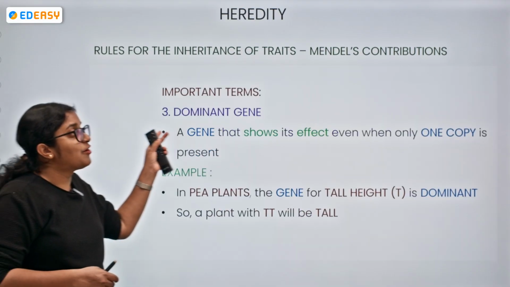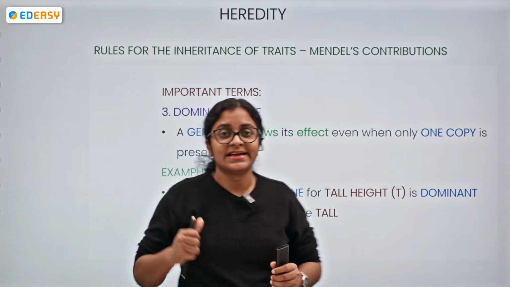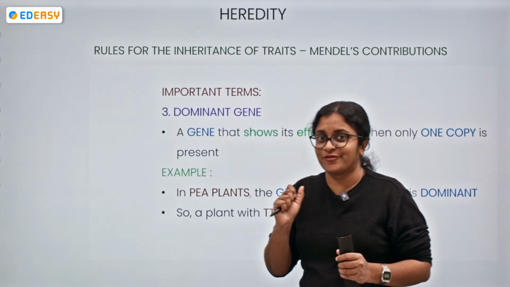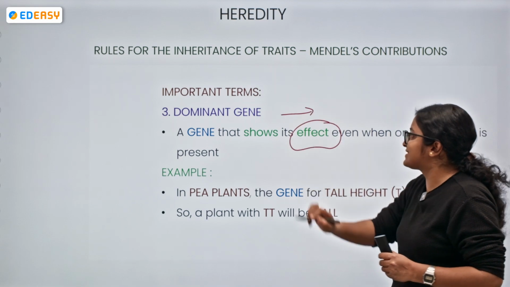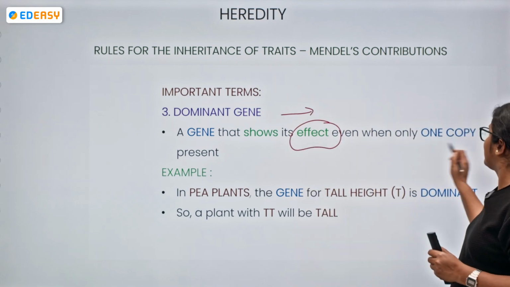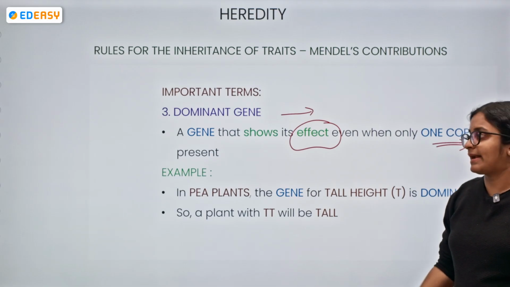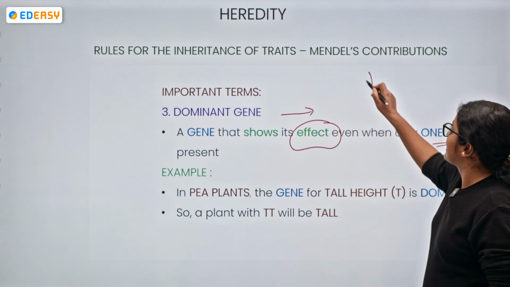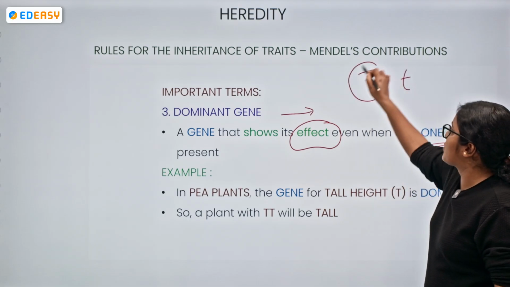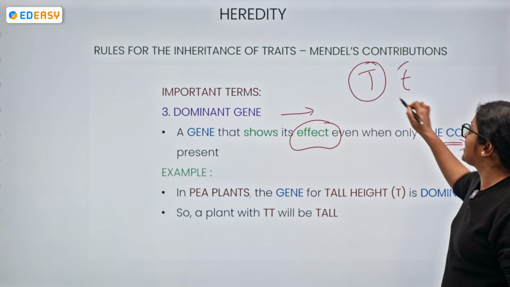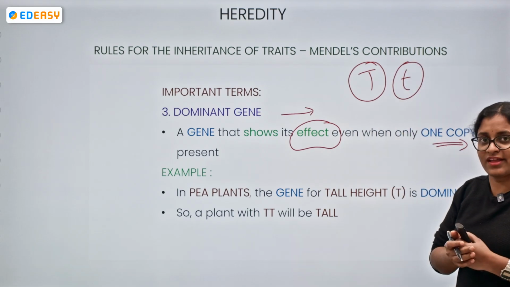Moving on, dominant gene. What is the meaning of dominant gene? A gene is a small section of chromosome. A dominant gene is the gene which shows its effect even when only one copy is present. When we discuss the pea plant, we shall take these terms: capital T, small t. Capital T always corresponds to tall height and small t always corresponds to short height.